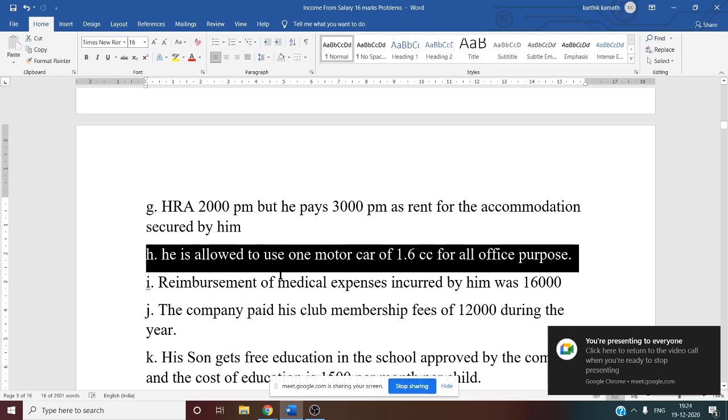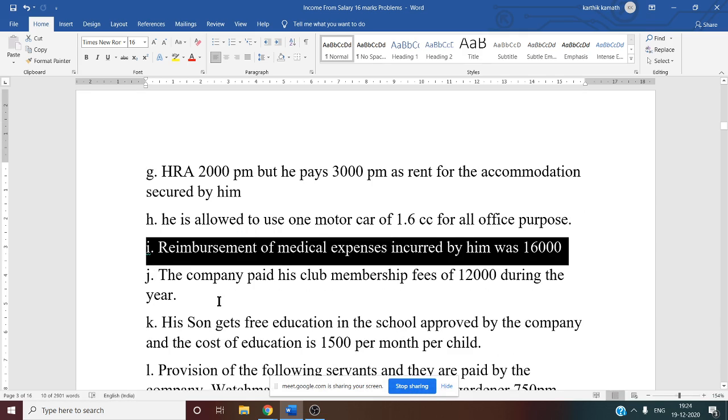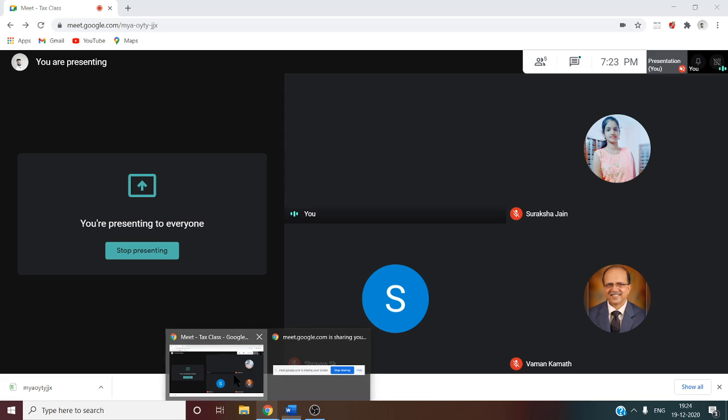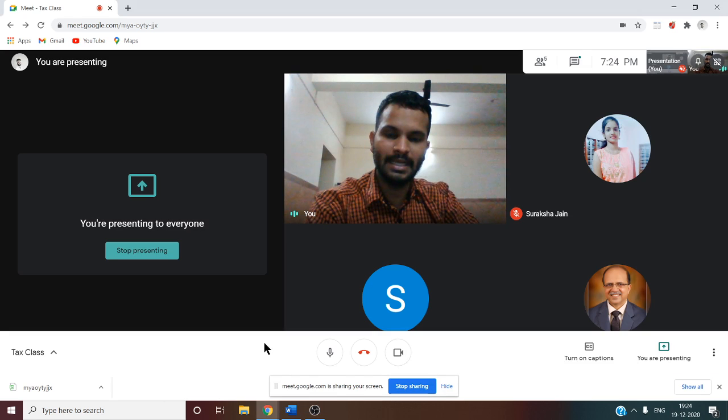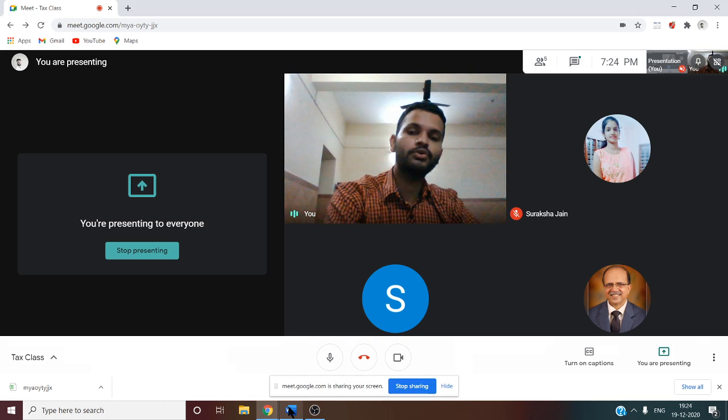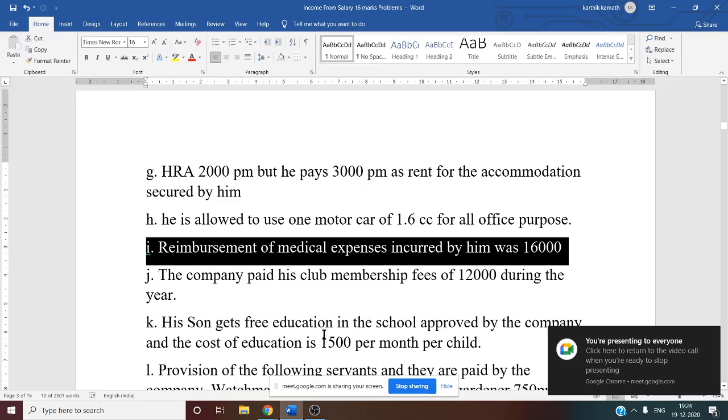Next, reimbursement of medical expenses incurred by him was 16,000. So, reimbursement of medical expenses from the assessment year 2019-20 is taxable. So, you have to consider this full amount. Full amount you have to take. So, this is a taxable 16,000.